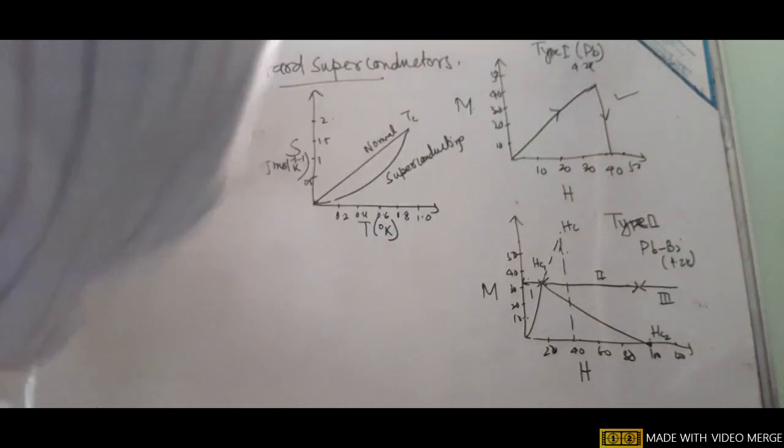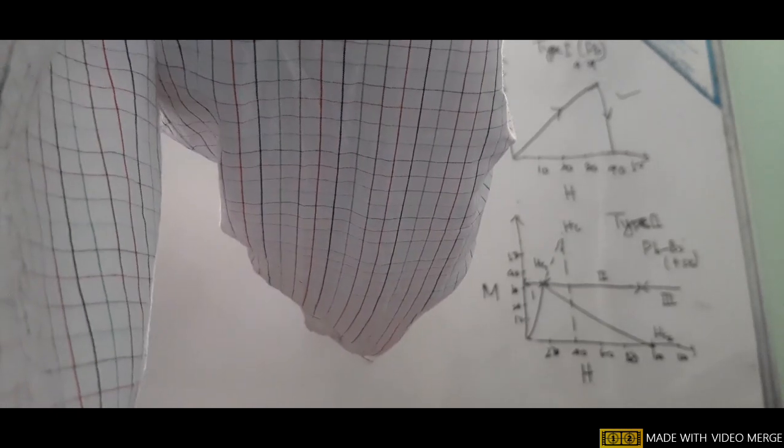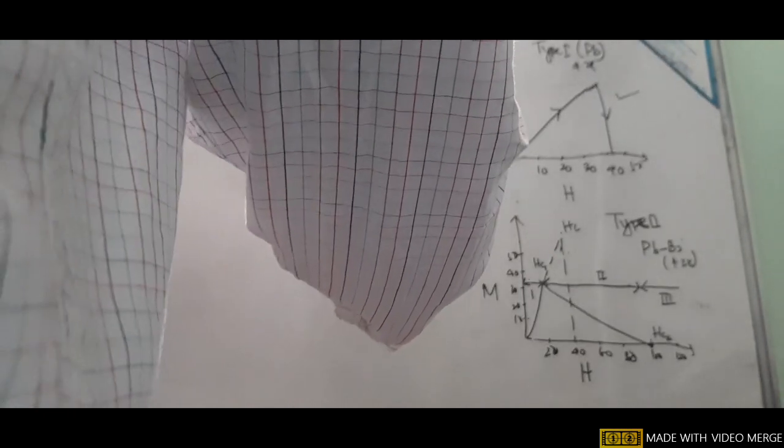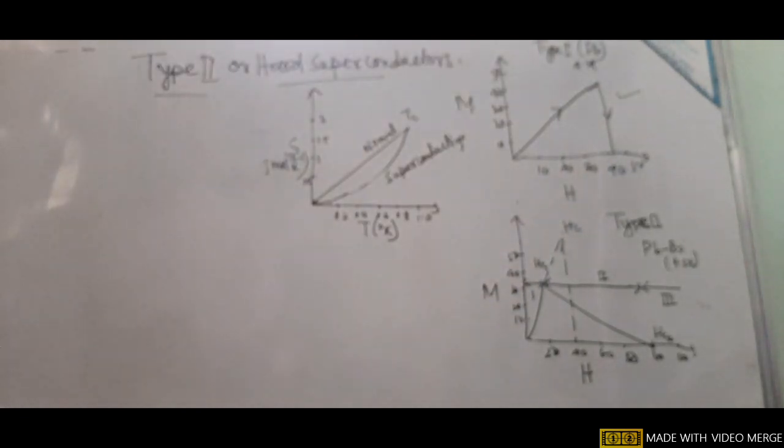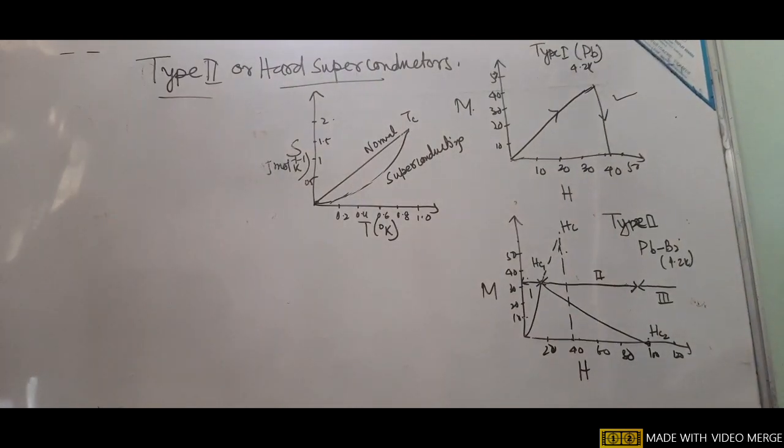This graph shows that when the substance goes to the superconducting state, at that particular temperature the entropy S is decreasing. So in the superconducting state, the disorder of the atoms or molecules of the substance decreases, and the graph depicts that there is an order parameter in superconductors.